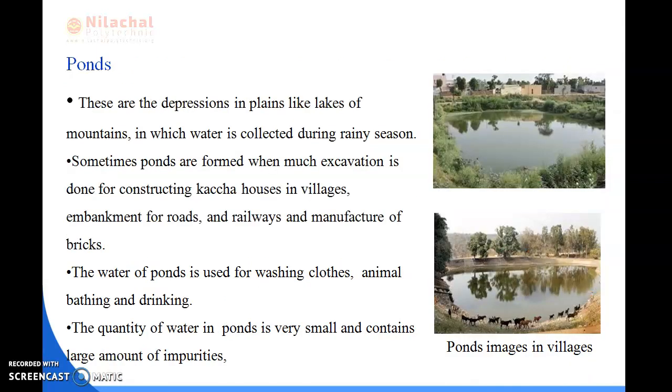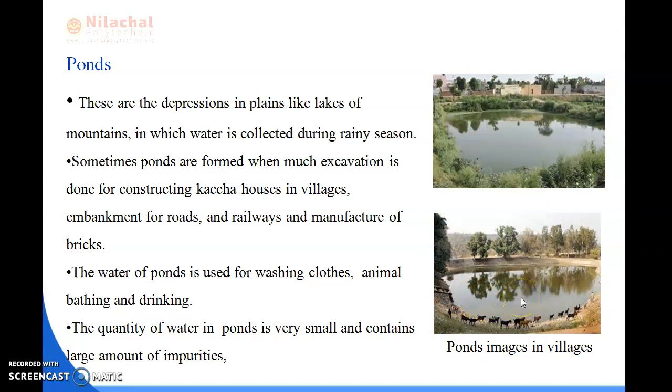Next we'll be reading about ponds. As you have all seen, there are ponds in our villages or near our houses. You can see here the diagram, I have shown you the images of the ponds. You can see there are some houses, and in the villages you can also see some ponds.